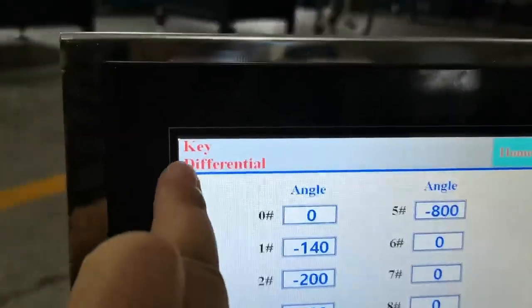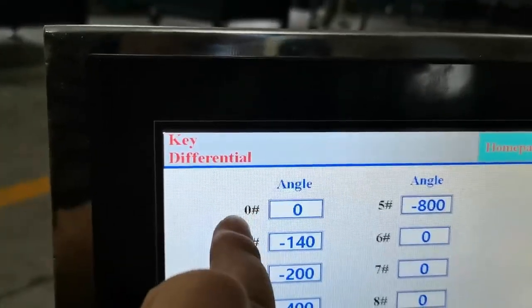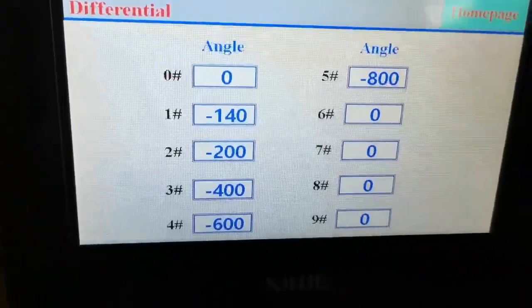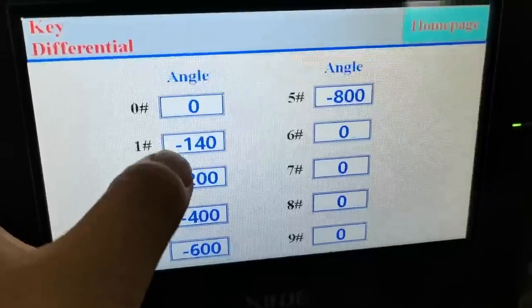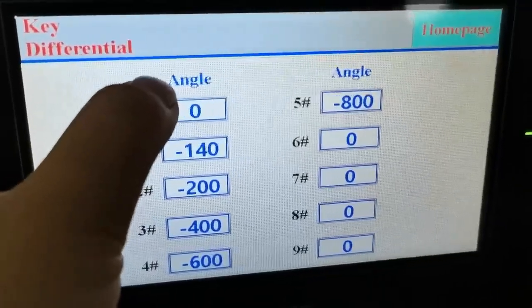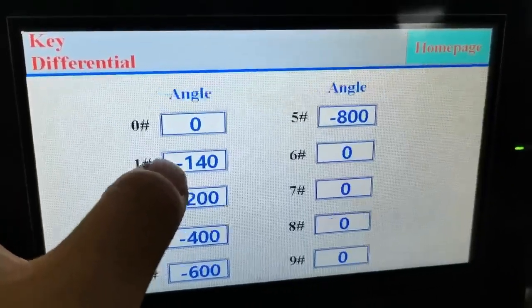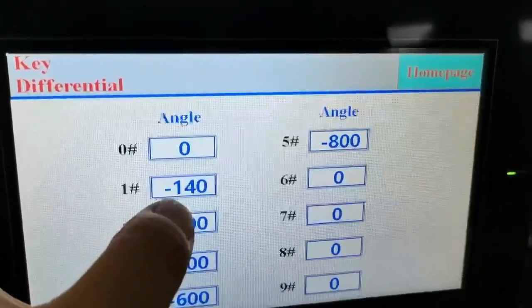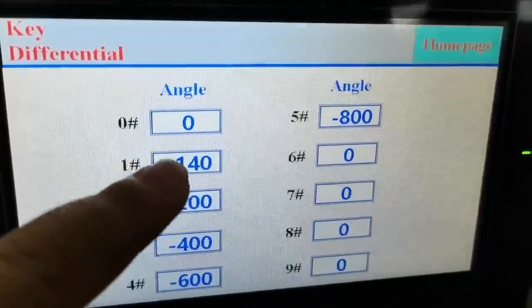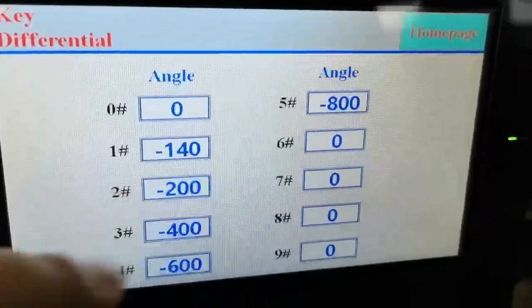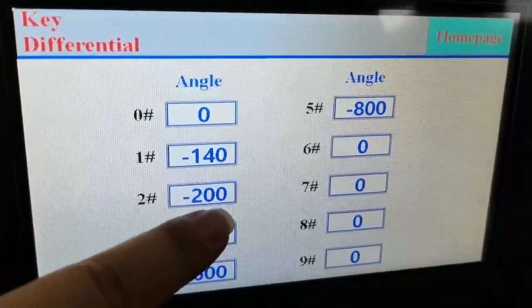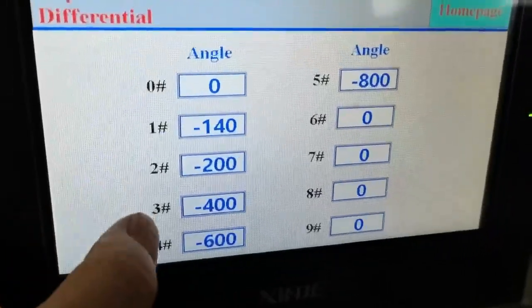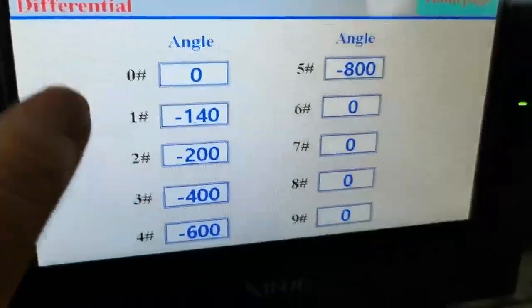Here is the key differential, the cut angle. If you want to make different angles, you edit the degree from here. It means the angle degree. If you want to make 14, you write 140. If you want 20 degrees, you need to write 200. The numbers mean the degree.